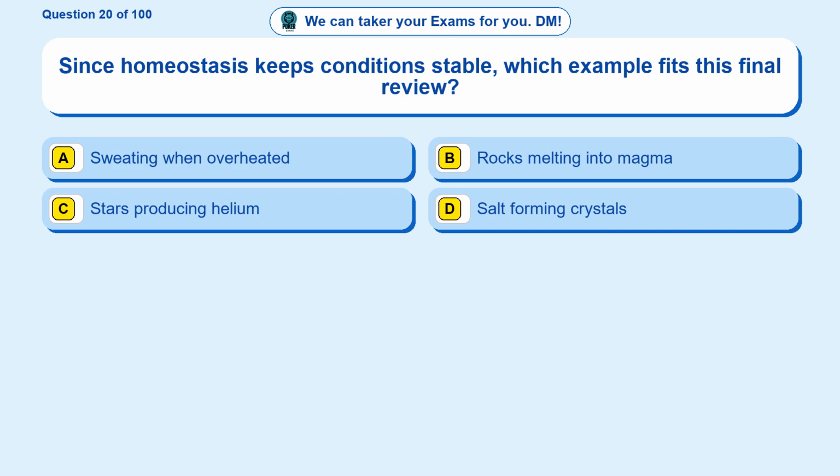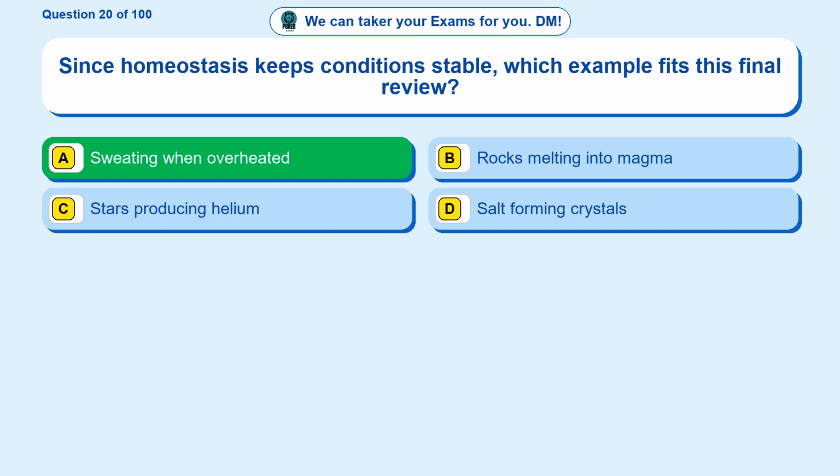Question 20. Since homeostasis keeps conditions stable, which example fits this final review? Option A. Sweating when overheated. Option B. Rocks melting into magma. Option C. Stars producing helium. Option D. Salt forming crystals. The correct answer is option A.